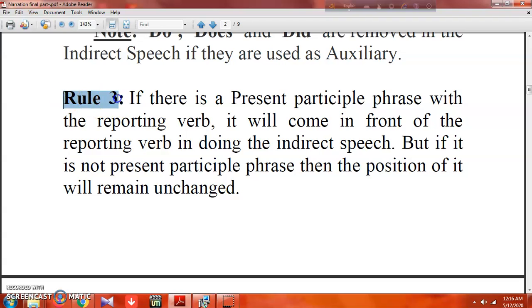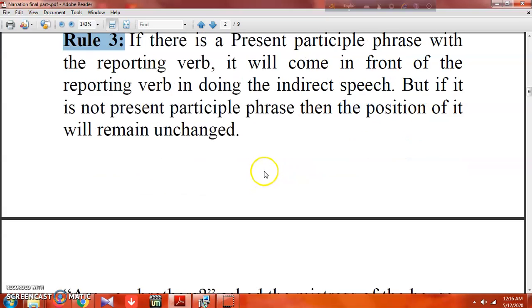Now rule 3. If there is a present participle phrase with the reporting verb, it will come in front of the reporting verb in the indirect speech. But if it is not a present participle phrase, then the position will remain unchanged. So if you find any present participle phrase with the reporting verb, it will come in front of the reporting verb in the indirect speech. But if it is not a present participle phrase, it will remain unchanged.